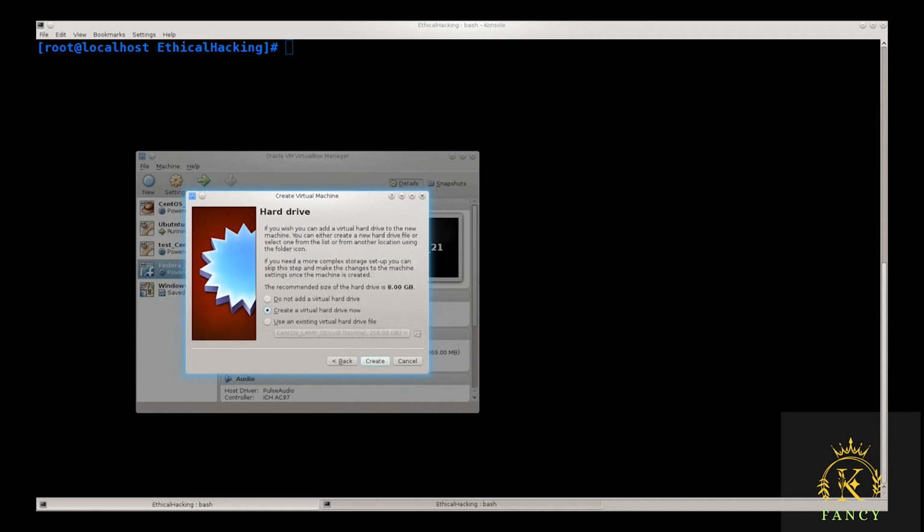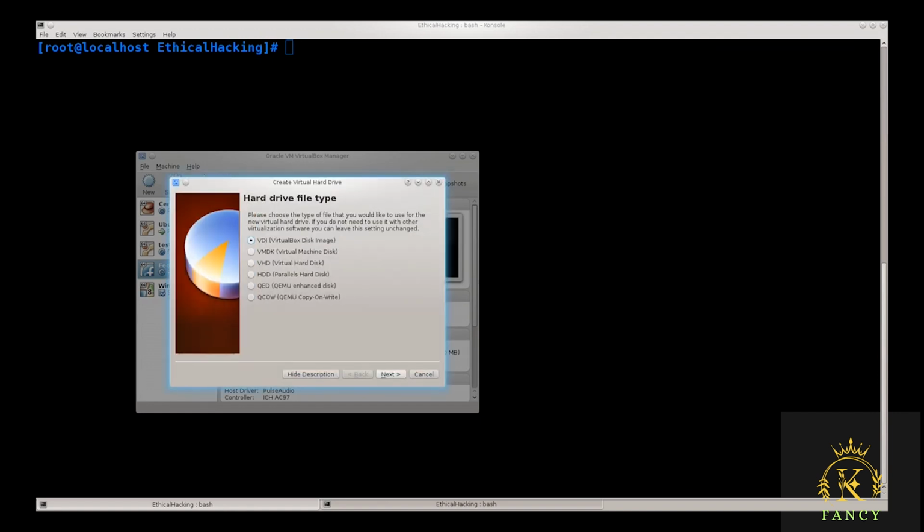Just go ahead and click create. Create a virtual hard drive now. That is the drive that this machine will be using. And just use this one, VDI, VirtualBox Disk Image. That's the hard drive file type. Click next. Dynamically allocated. That's very important.